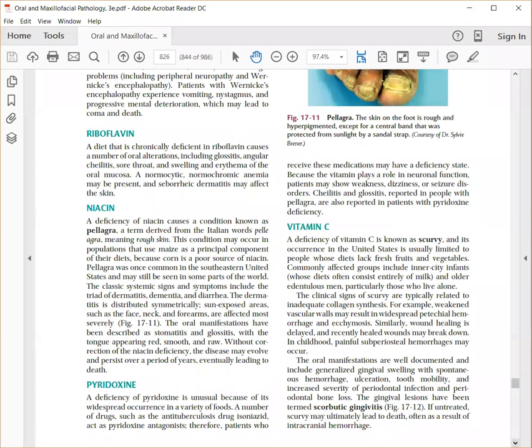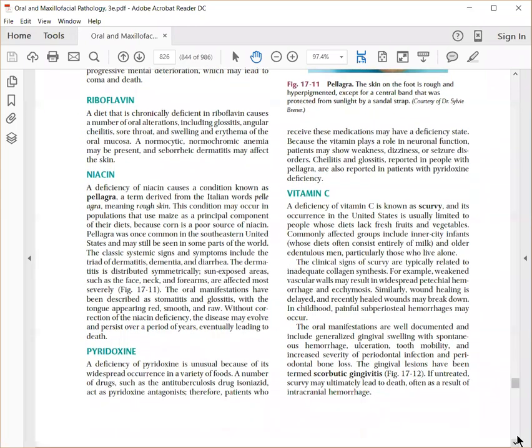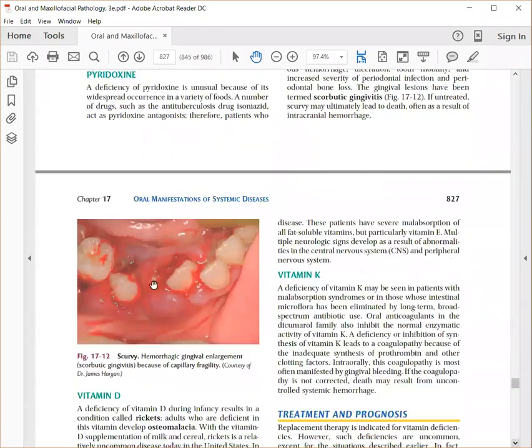So you can see a soft red swelling of the gingiva, which is large, soft to touch, and whenever you touch it, it bleeds profusely. Okay, so scurvy can lead to a fatal outcome because of intracranial hemorrhage. So it is very important to identify vitamin C deficiency and treat it immediately because it produces capillary fragility. So what happens is rupture of capillaries inside the brain